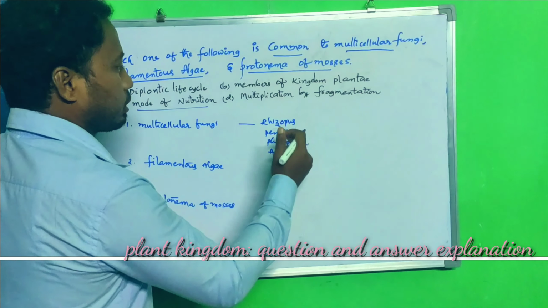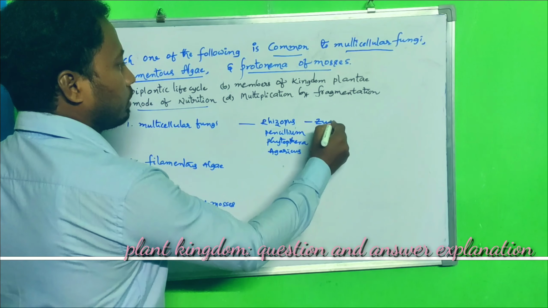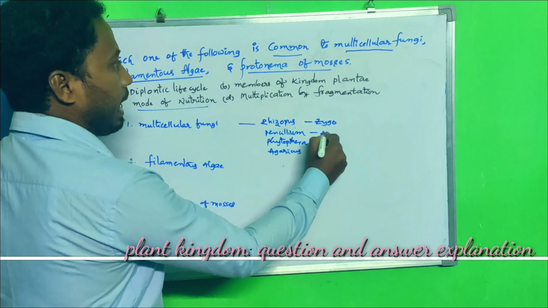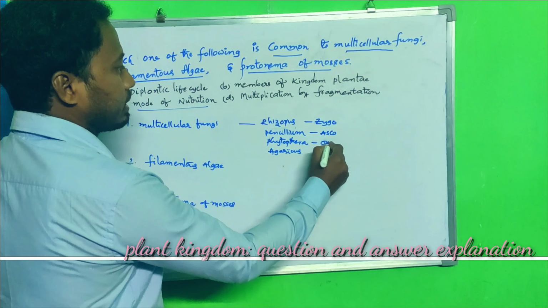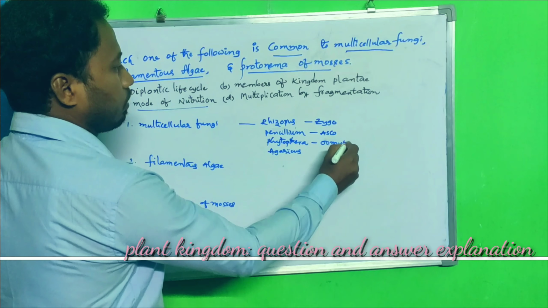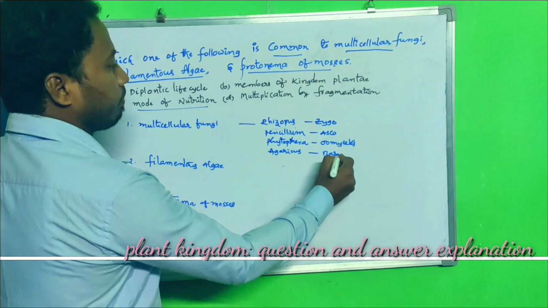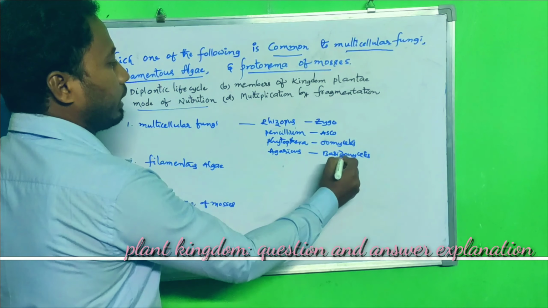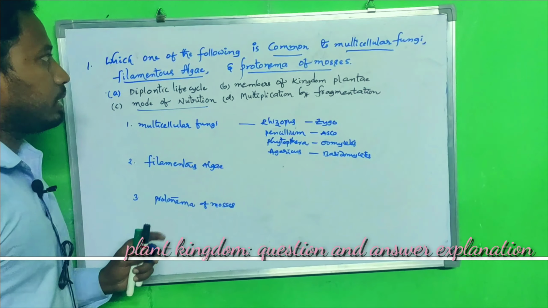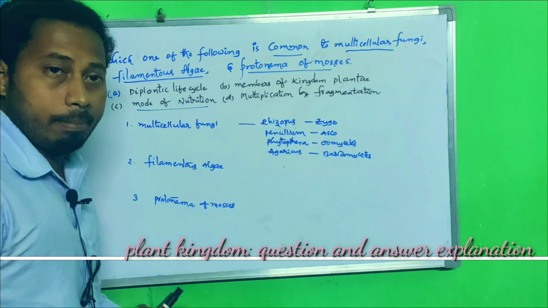Of course, they belong to different groups. Rhizopus is a zygomycete, Penicillium an ascomycete, Phytophthora an oomycete, and Agaricus a basidiomycete. So here the point to be noted is multicellular fungi, filamentous algae, protonema of mosses.